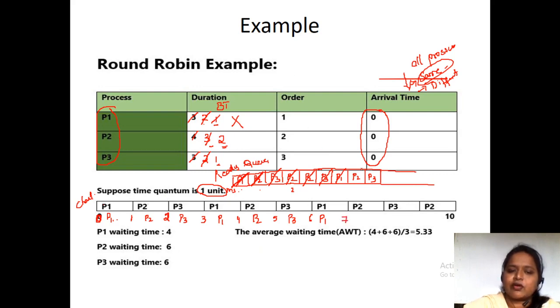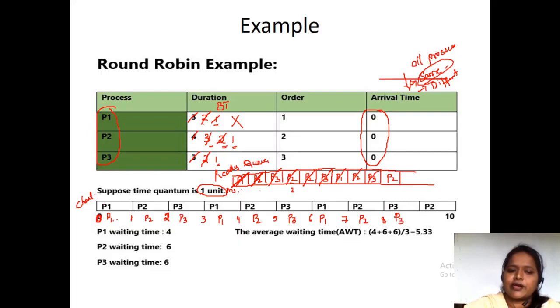Next, which is there in the order? P2 is there in the order. So we are going to run P2. P2 executes for 1 millisecond and it is left with 1 millisecond. As it is left with 1 millisecond, we have to enter P2 again, and the time is 8. And again which is there in the order? P3 is there in the order.